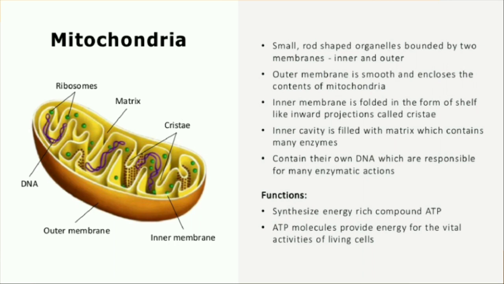What are mitochondria? Small rod-shaped organelles bound by two membranes, that is inner and outer membrane. So usually it is a double membrane organelle. It has an inner membrane and an outer membrane. The outer membrane is smooth and it encloses the contents of mitochondria. If you can see in the picture, the outside membrane is smooth and it holds the contents of mitochondria.